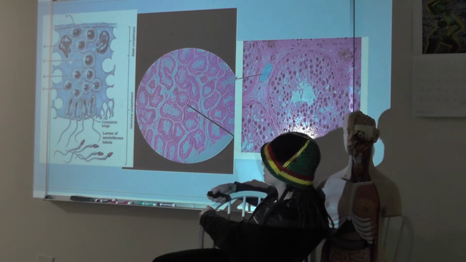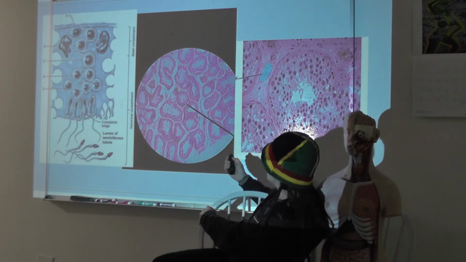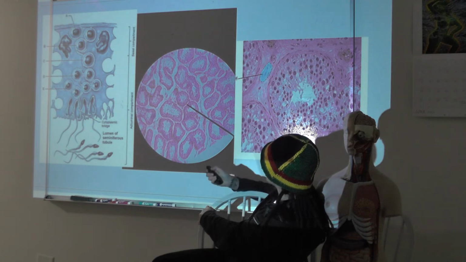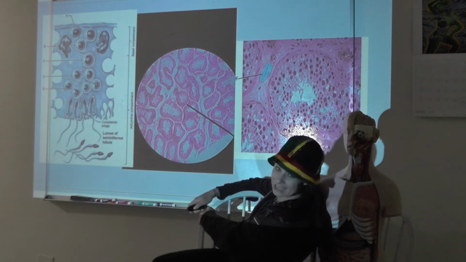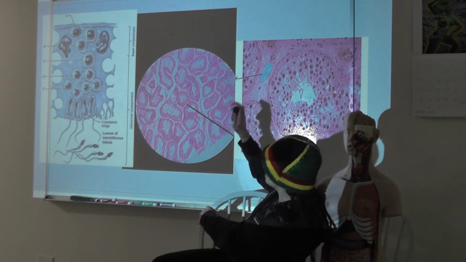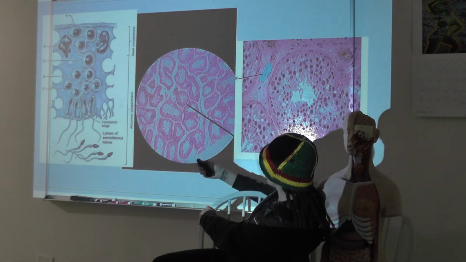And this is what you would be looking at in class. So we have to figure it all out. How do they relate? What are we looking at? Here's a seminiferous tubule. And here's basement membrane out here, and here's basement membrane out here. It's a connective tissue sheath on the outside of the testes. So just put that in your back pocket.